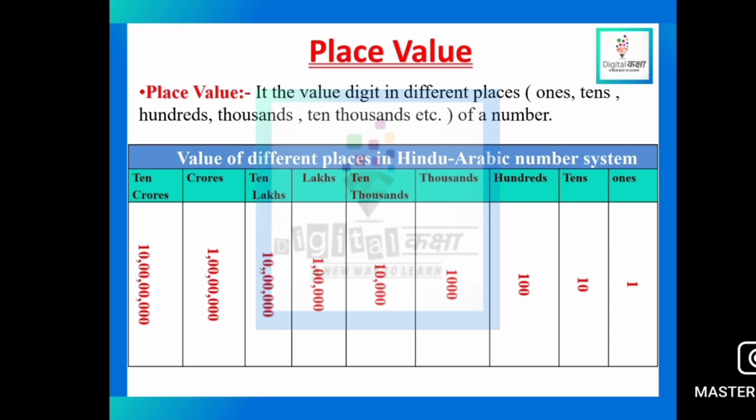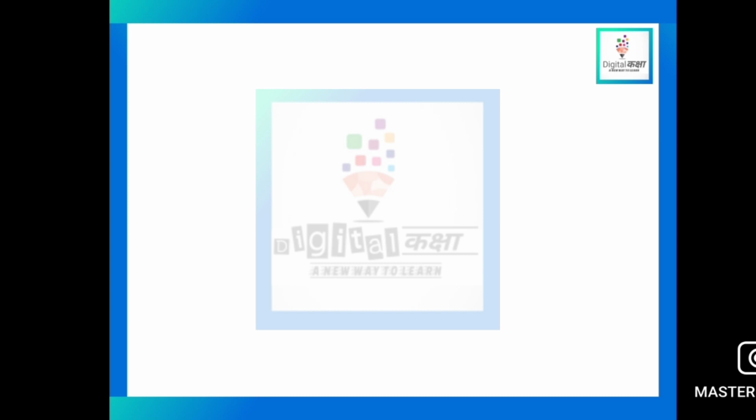Here, in this table, we have the place values of various places. One's place is 1, tens place is 10, hundreds place is 100, thousands place is 1000, ten thousands place is 10,000, lakh place is 1 lakh, 10 lakh, and so on. Now we'll see an example.